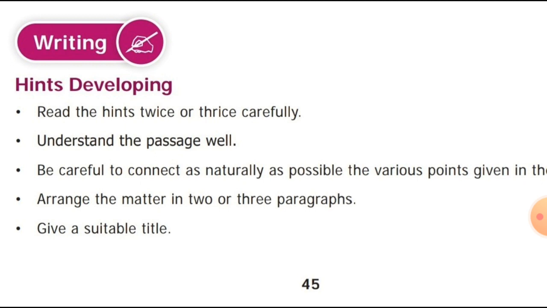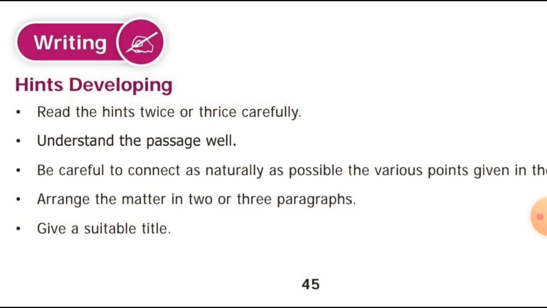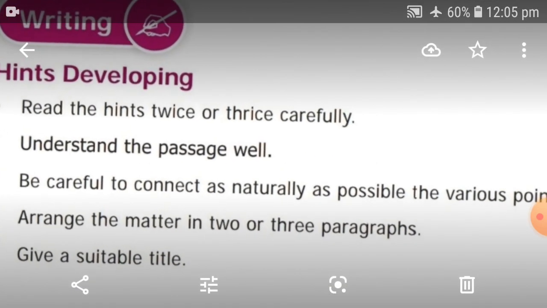See, for hints developing we have some rules here. What are the rules before writing the hints developing? Read the hints twice or thrice carefully. Understand the passage well. Be careful to connect as naturally as possible the various points given in the passage.